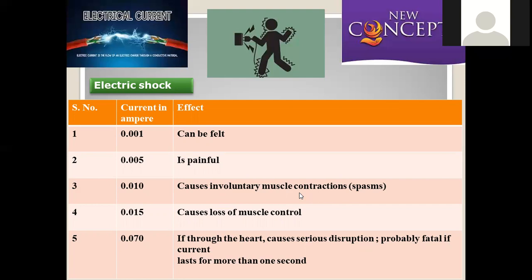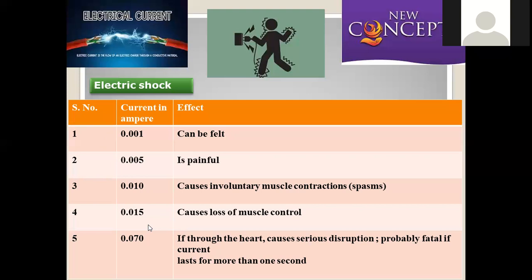But with this electrical shock, all muscles get contracted and are not in proper movement. If it is extended to 0.015 amperes of current, it causes loss of muscle control. Muscle control is totally lost, so the functioning of the human body becomes disordered.